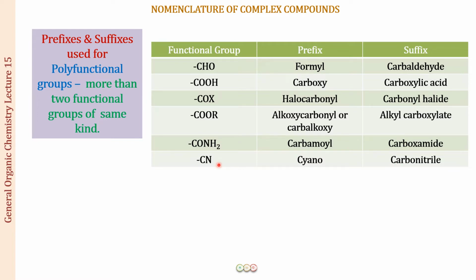So again, what will be happening is that the carbon of the functional group is not going to be used in the main chain, right? So then you have to use the prefixes. CHO, formyl. Just now I showed you when it is going to be the CHO group, which we have not included the carbon in the main chain, it is going to be a prefix. You will be using formyl. For the COOH group, it will be carboxy. COX group, it will be halocarbonyl. COOR, it will be alkoxycarbonyl. CONH2, it is carbamoyl. And CN, it is cyano.